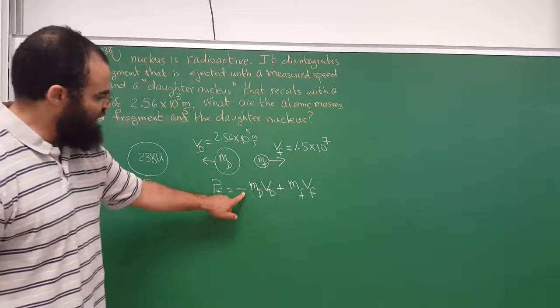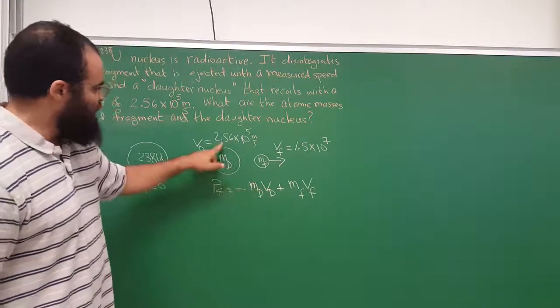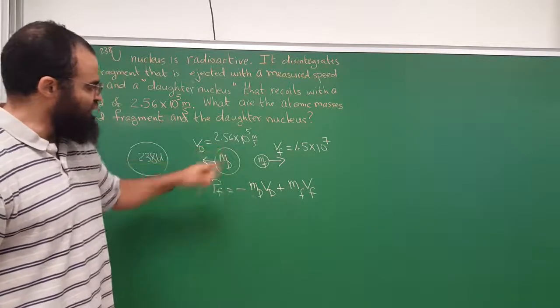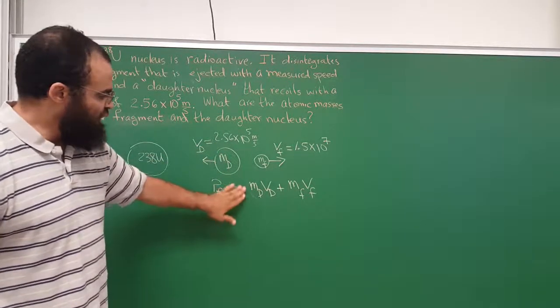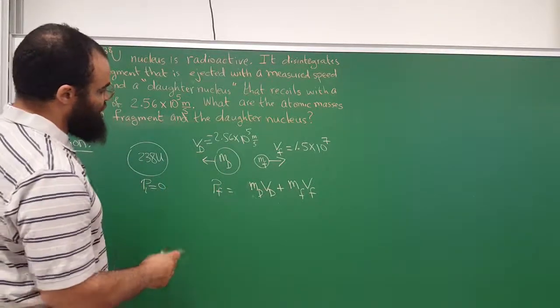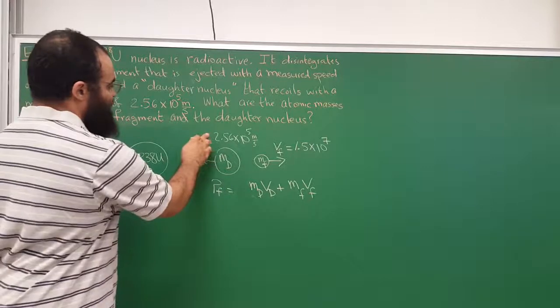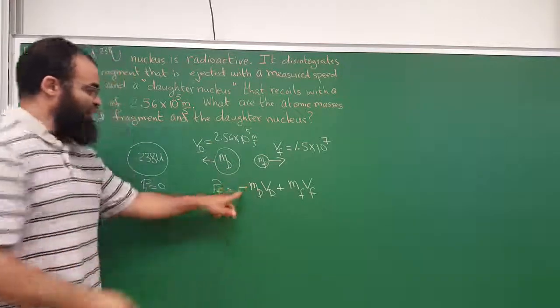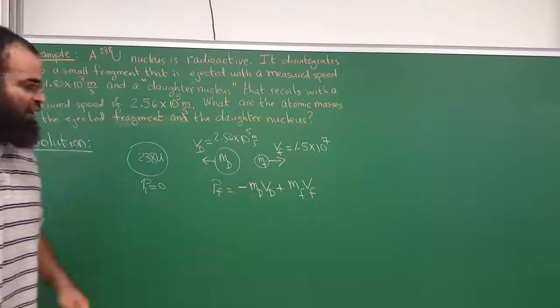Okay, I already put a minus sign here, so when we plug in VD, we're going to plug in positive 2.56 times 10 to the 5th. If I didn't want to put this and put the minus sign here, that's also fine. So just remember, don't plug in the minus sign only once, not twice. So I already took care of that, so at the end I'm going to plug in the positive value.